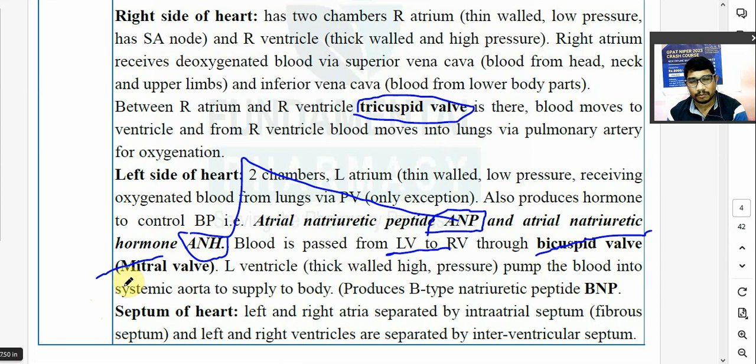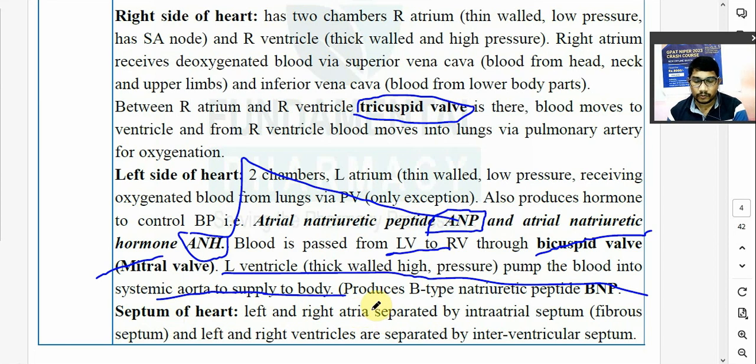ये आपको डेट के प्रिपरेशन पे उस टाइम पे समझाया होगा. What is meant by tricuspid valve? What is the synonym? Atrioventricular valve. Mitral valve क्या होता है? इसका नाम synonyms. So sometimes they may ask in the GPAT also. Now left ventricle is a thick wall, high pressure होता है. So it pumps the blood into the systemic aorta and supplies the blood to the body.